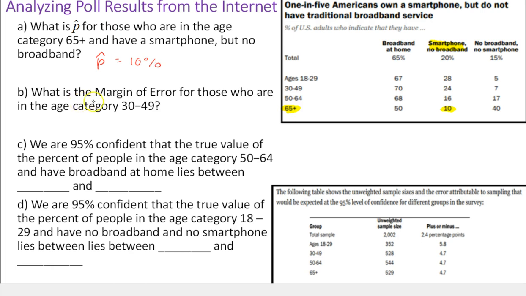Okay. What is the margin of error for those who are in the age category 30 to 49? We need to go down to this table. Here's the age group, 30 to 49. Most of the margins of error, the last three, are 4.7%. It's a little bit larger for all ages because they had a smaller sample size, and we know that makes the margin of error larger. Notice the total sample's margin of error is smaller because it's a larger sample size. But ours, for this question, is 4.7%.